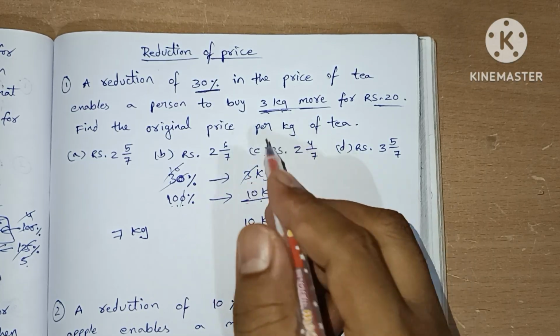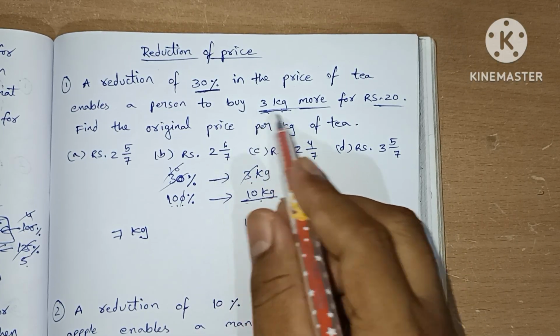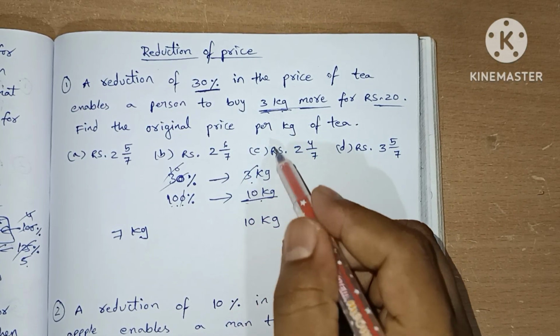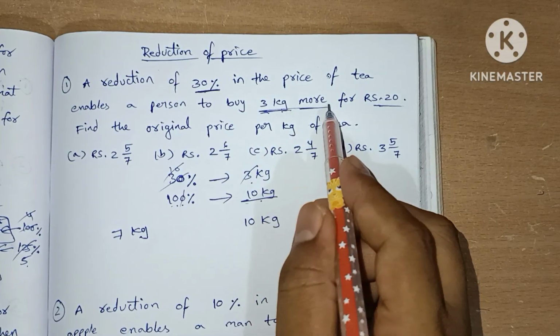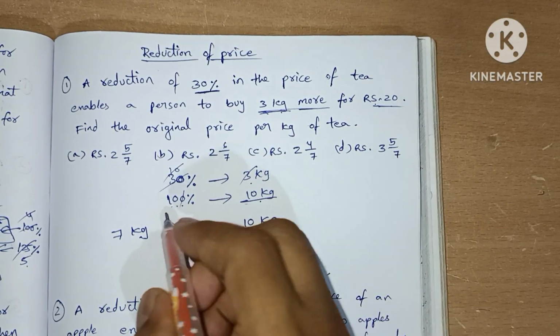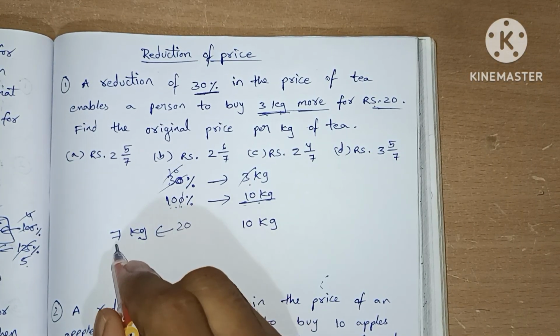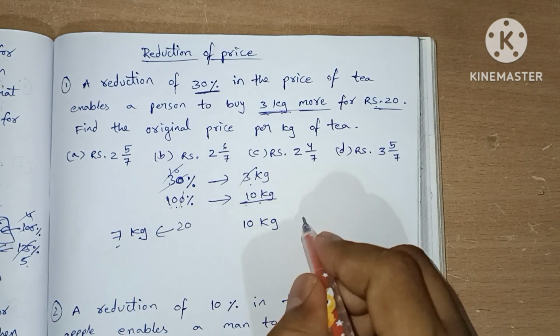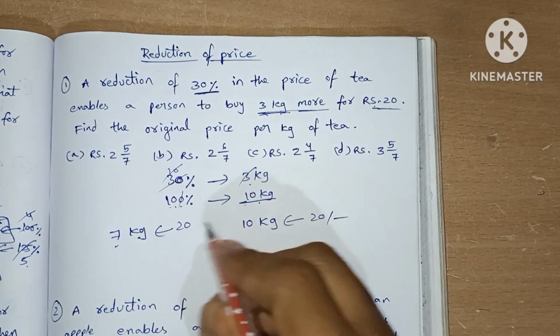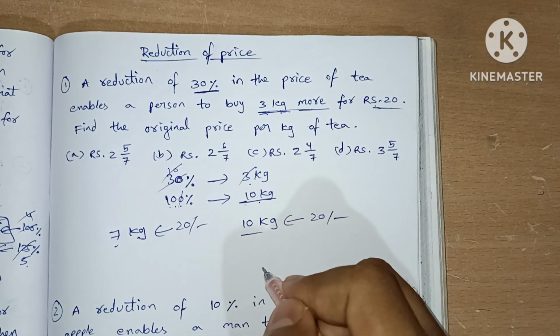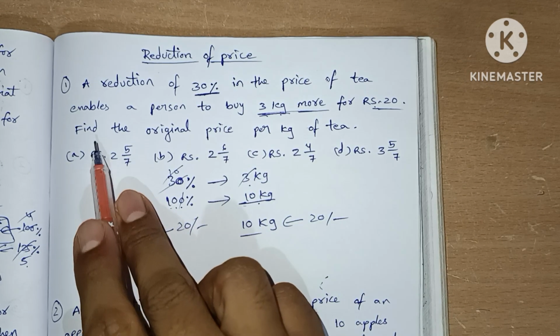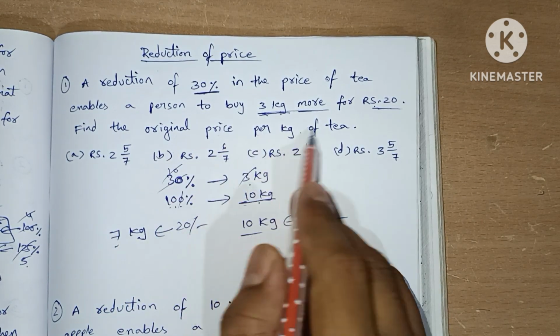This is the point according to the question. And it said that for 20 rupees, initially we are able to buy 7 kgs only. Now at 20 rupees we can buy 10 kgs. What is the question? Find the original price per kg.